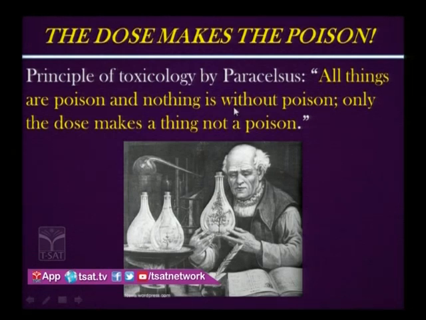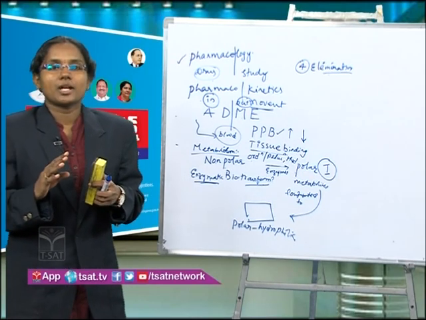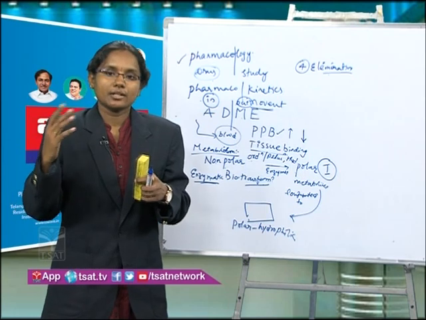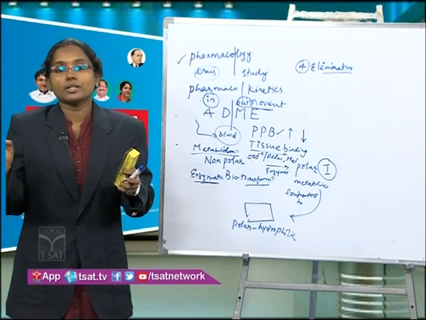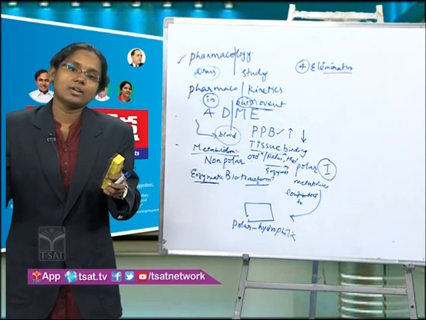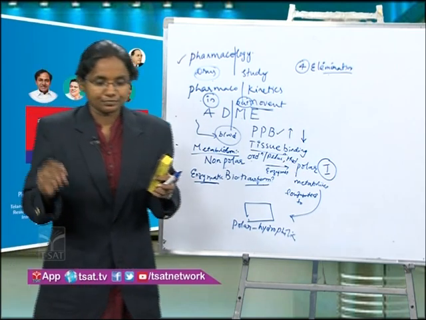Even vitamins and minerals, excess is not at all suggestible. Excess is always toxic. Same with your drug. A drug should always be taken within a prescribed dosage. If we take an overdose, then it will not work like a medicine, but it will work like a poison.